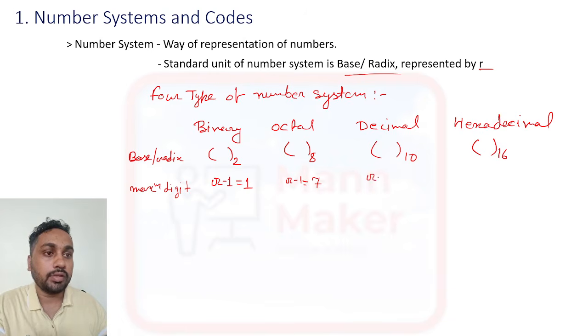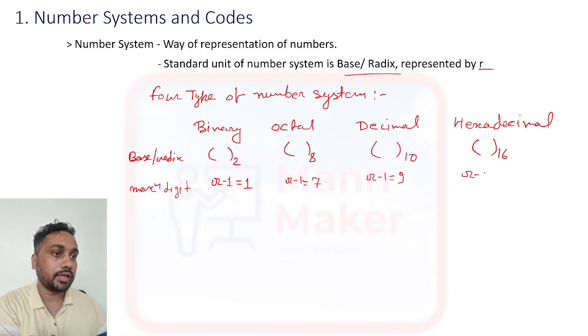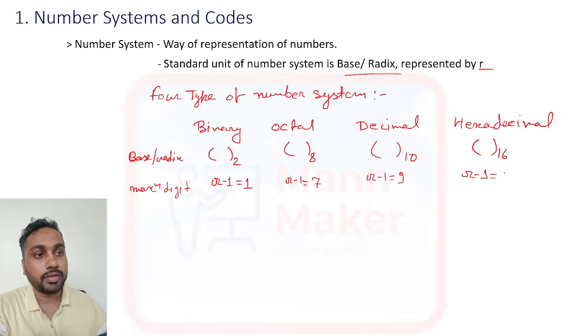For decimal it will be r minus 1, 10 minus 1 is 9. So in decimal the maximum digit is 9, and in hexadecimal it will be r minus 1, that will be 15, which we represent as F.